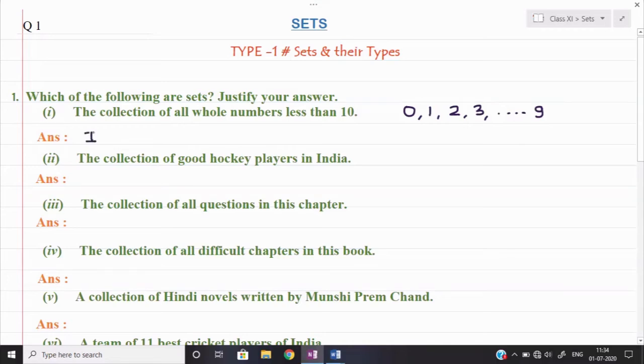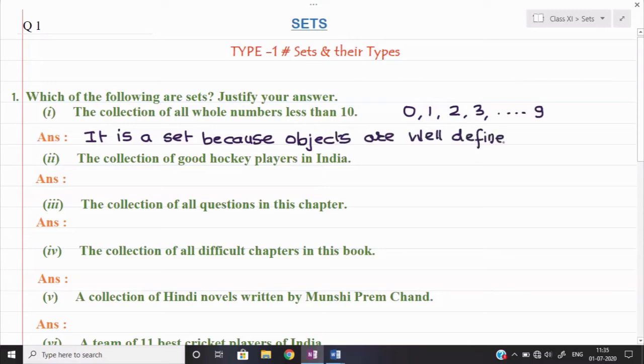We'll write down the answer in this manner: it is a set because objects are well defined. You need not describe the elements over here, just write down whether they are well defined or not.